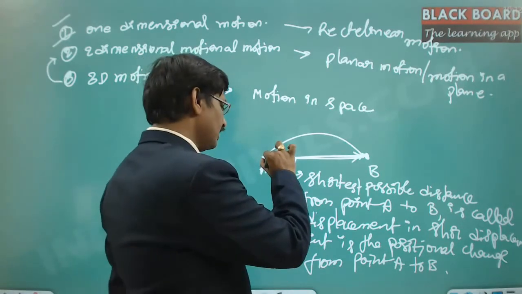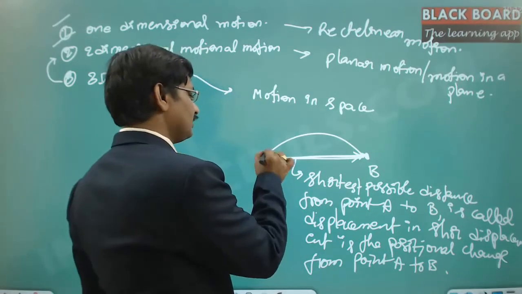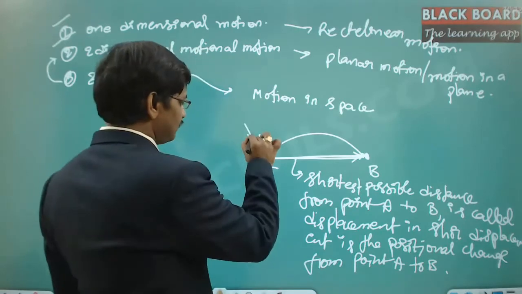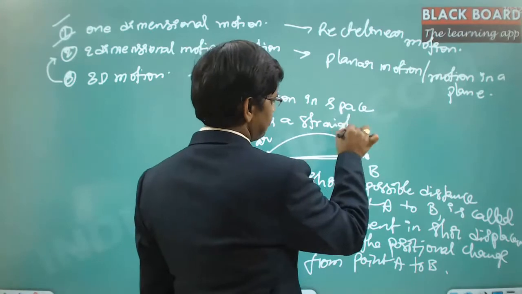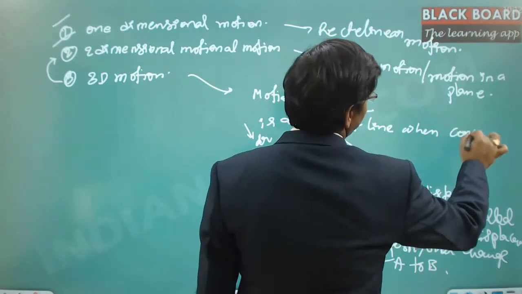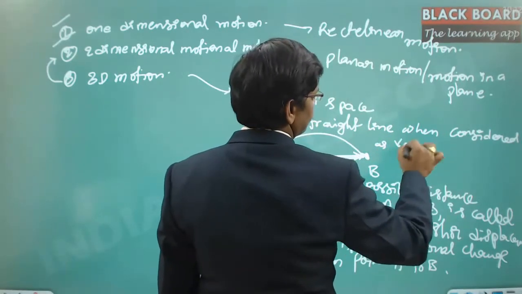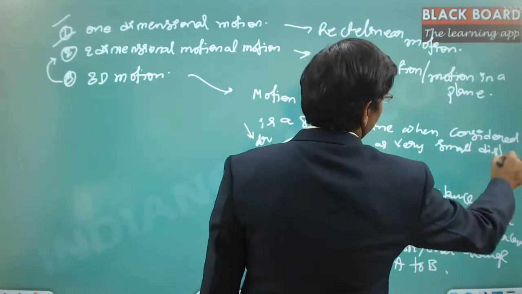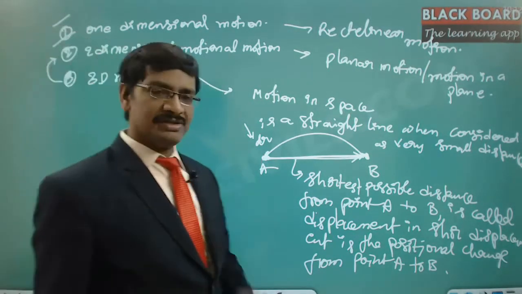So here you can think of a small straight line, let us say of length dr. When considered very small, you can treat this as a straight line.